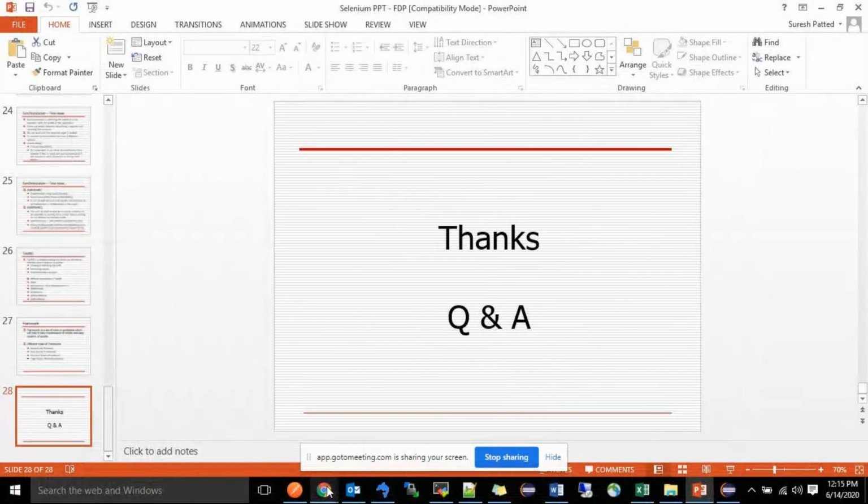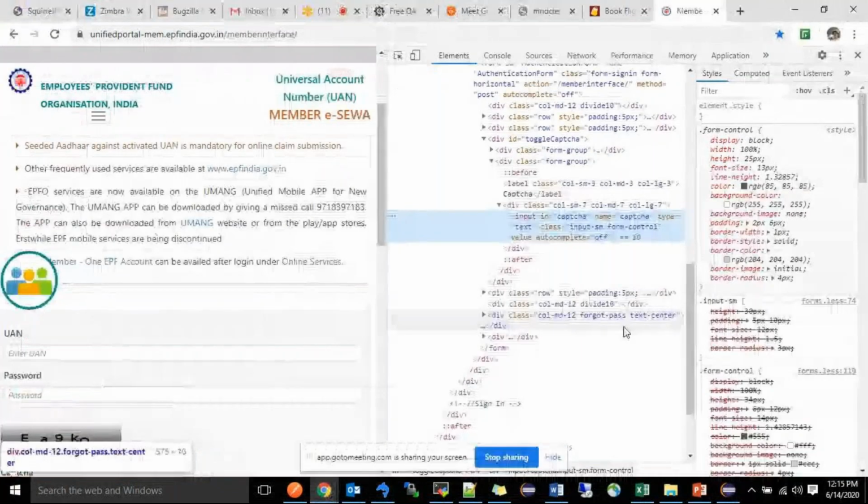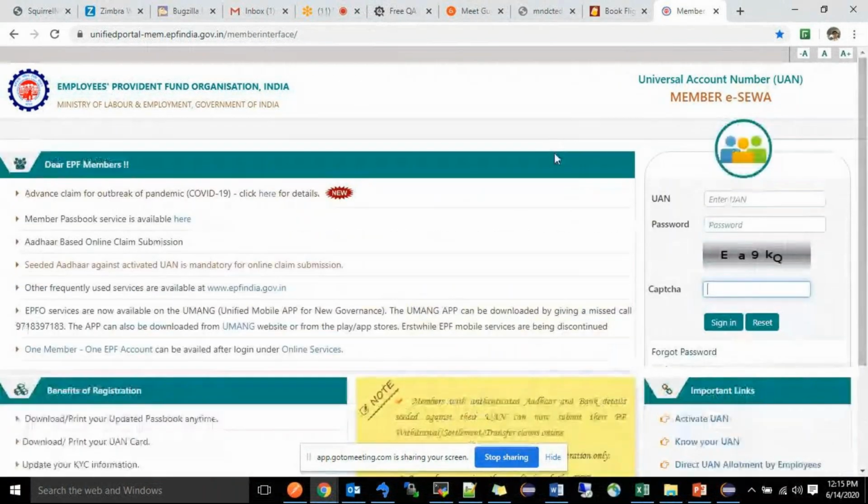So, see here. This is the UAN page. Any web page you can take. In the code, I have explained how to launch the browser. Consider now the browser is launched using our automation script only, and it has entered the URL also. So now we are on this UAN page.